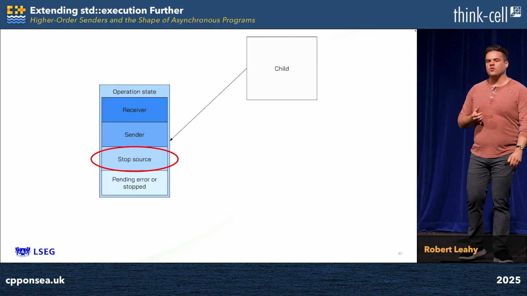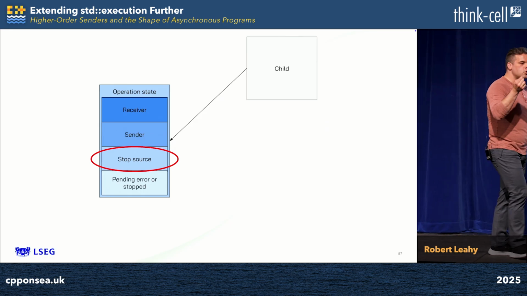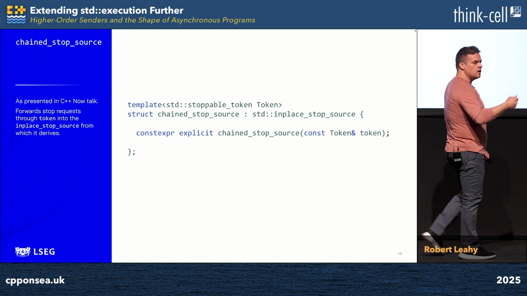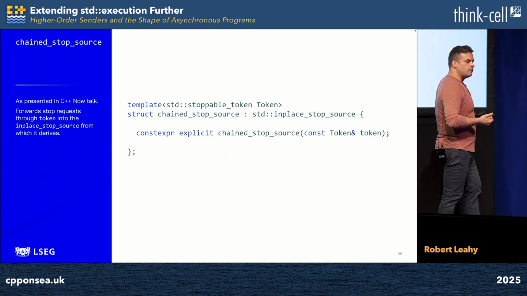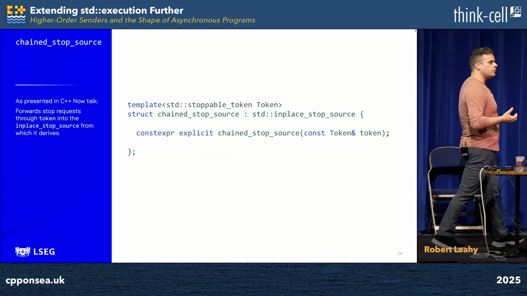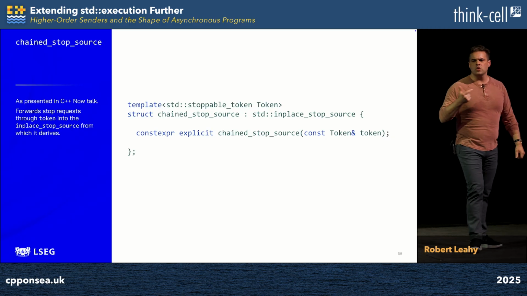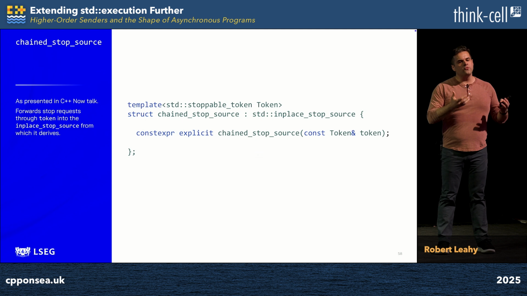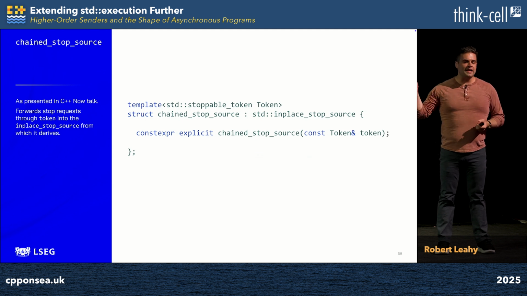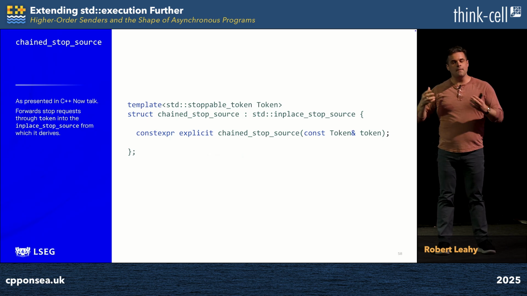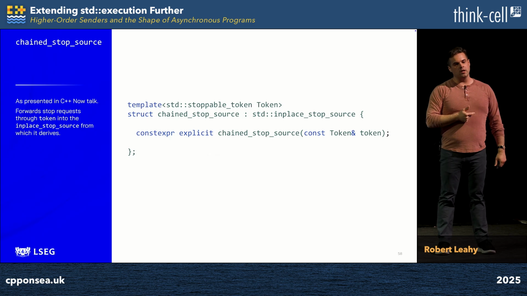Let's try to think about what that stop source is going to look like. And I actually introduced this primitive in my talk earlier this year in Aspen, a primitive known as chained stop source. Note that it derives from an in-place stop source and therefore is itself a stop source to which we can submit stop requests. But it also has a unary constructor which accepts a stop token. And this is a reflection of the fact that our consumer is providing us with a stop token as well. We don't just have stop logic for our children, we have a parent that has stop logic for us, and we need to combine them together by providing the stop token we obtain from our receiver's environment.